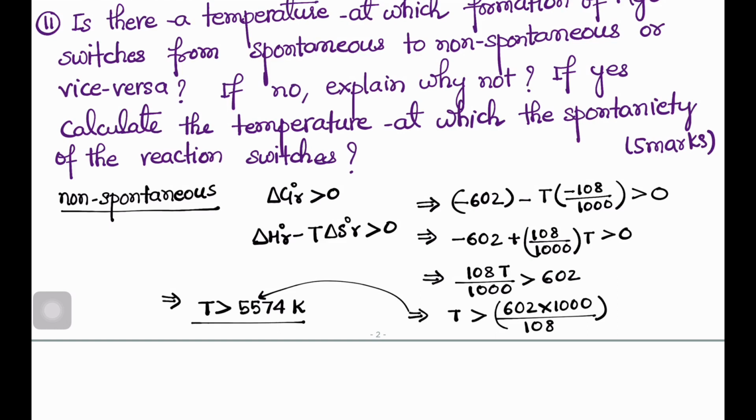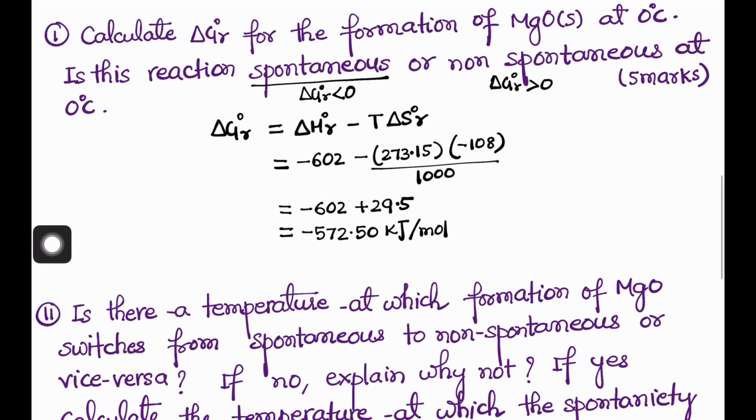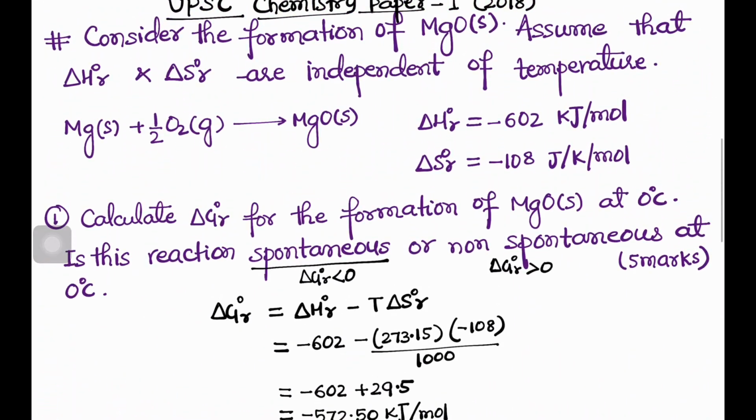It means if the temperature is increased up to this or more than this, then delta G naught R becomes greater than 0, and then this reaction will be non-spontaneous. So the answer for this part, the temperature at which the spontaneity of the reaction switches, is 5574 Kelvin. So that's the complete solution of this question. Thank you.